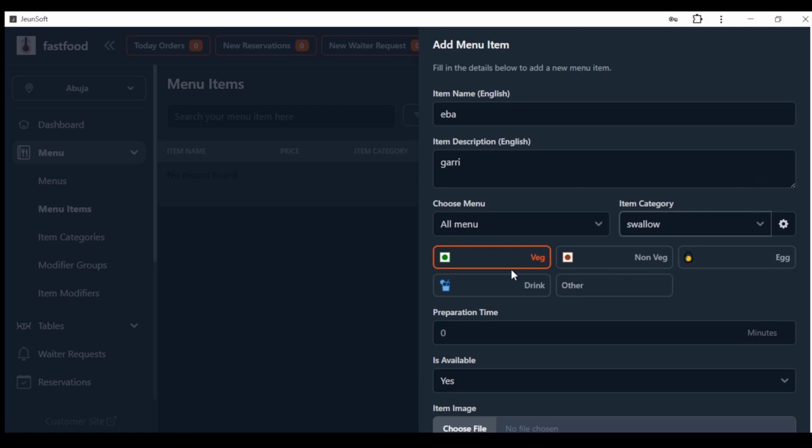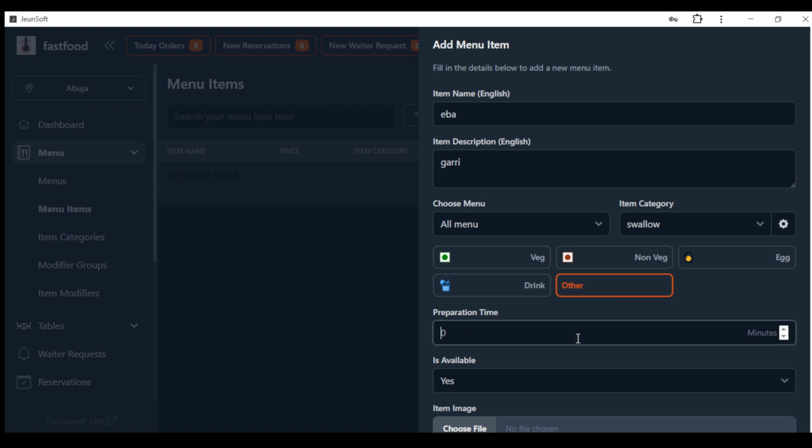So now the eba you created, is it vegetarian, non-vegetarian, or egg? If you don't know what vegetarian or non-vegetarian is and you don't care about it, you don't have to worry. You can just always pick others. If it's a drink, you can select that. So since you don't want to use the vegetarian or non-vegetarian feature, you can just put other. That's all you need to do.